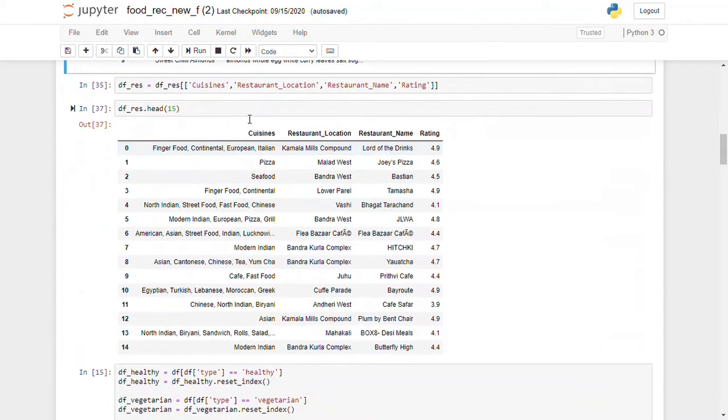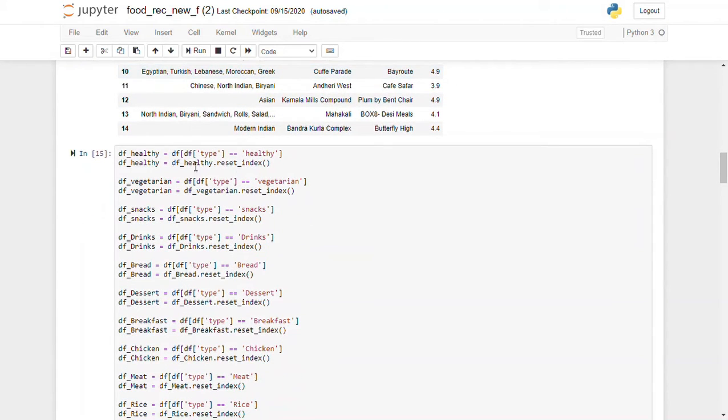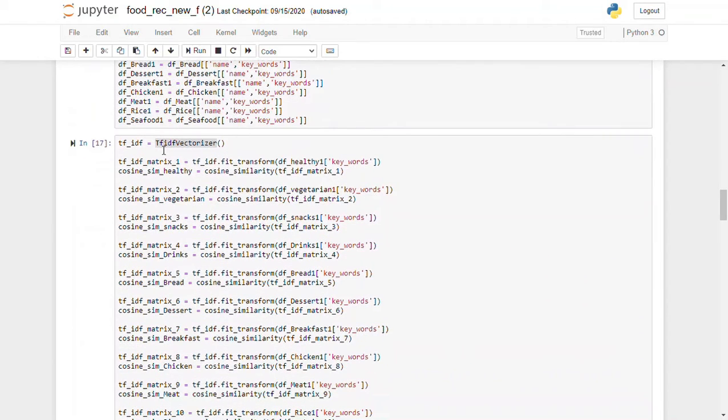Then, looking at the restaurant dataset, this is a dataset taken from the Zomato website, which consists of restaurant name, location, cuisine, rating, etc. After that, we divided the dataset into different types so that we can avoid overlap between types while recommending a dish. Further on, we create the TF-IDF vector using the TfidfVectorizer function from the sklearn library. After that, we create a cosine similarity matrix for each and every type.